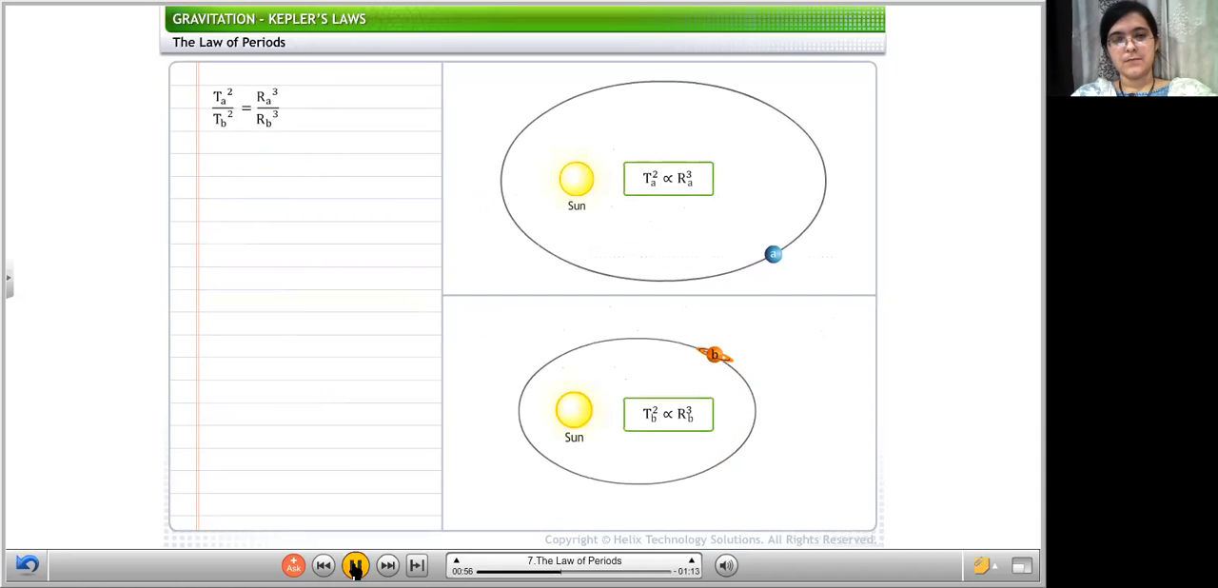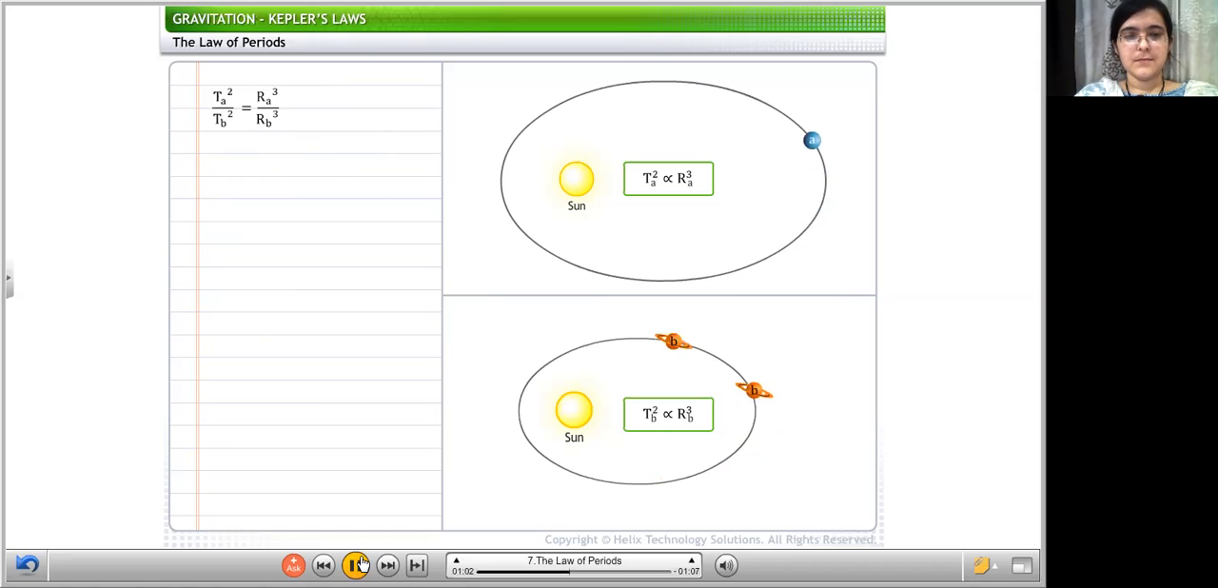If we consider two planets, A and B. What we are considering, students, is two planets, A and B. Then for A, this will be the relation: TA squared will be proportional to RA cubed, and for planet B, TB squared will be proportional to RB cubed. If we take their ratio, we will get this.